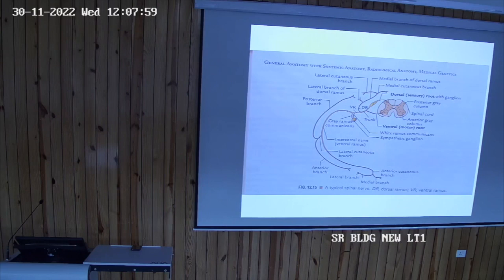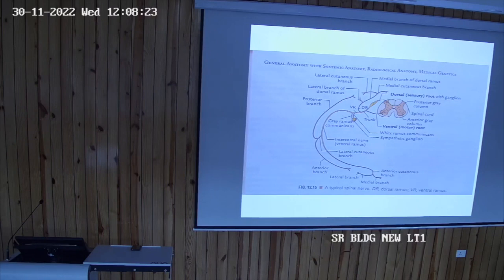In the ventral root, the sympathetic ganglion is present. That I will discuss with the sympathetic chain, then you will understand. So the sympathetic ganglion is present attached to the part of the dorsal root. And this ventral root again divides into the anterior branch and lateral branches. And these are called the intercostal nerves.